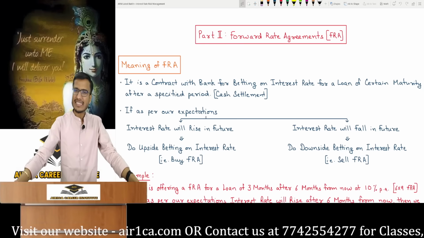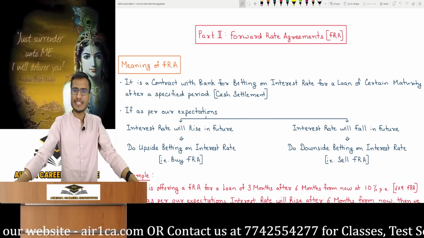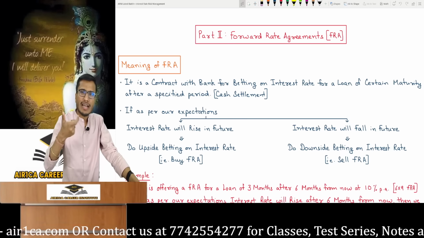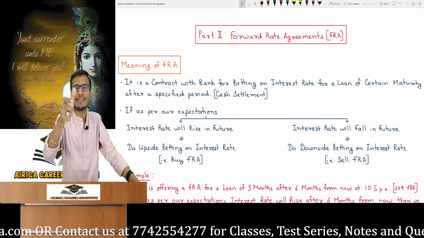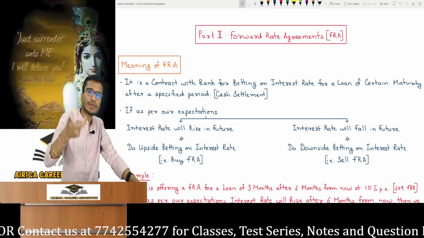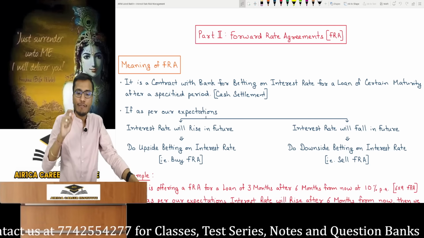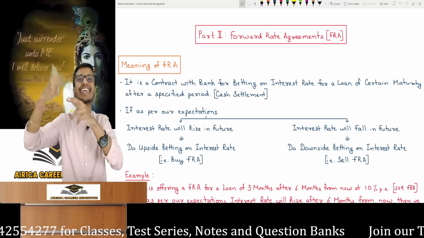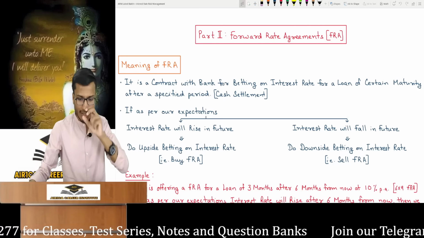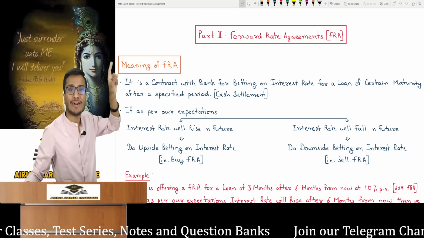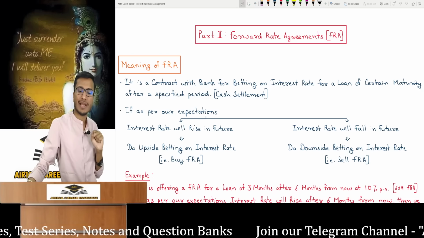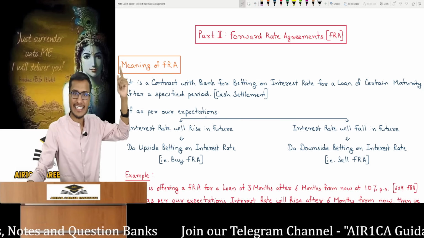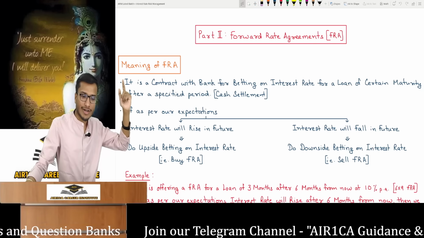So look here. Its actual name is forward rate agreement, which we call FRA in short, the interest rate derivative forward contract. Why is it named forward rate agreement like this? Instead of forward contract interest rate derivatives, this name explains itself. Forward rate agreement. The rate signifies the interest rate. It's a forward agreement, meaning a forward contract for an interest rate, which we call forward rate agreement, or FRA in short. So the name should clearly indicate that this is an interest rate derivative. This is an interest rate forward contract.